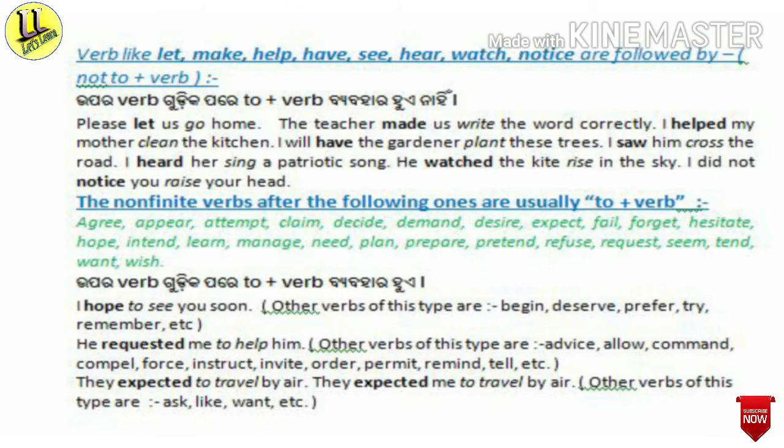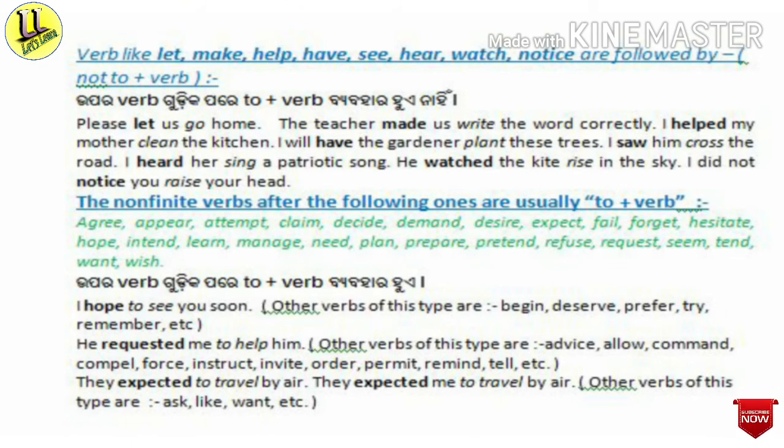And now we will see what are the non-finite verbs usually used with a to plus verb. That means after the following verbs are usually to plus verb. What are the verbs? We will see.